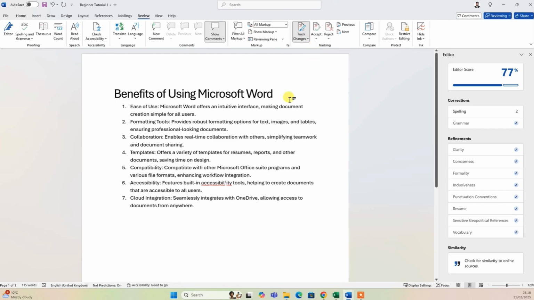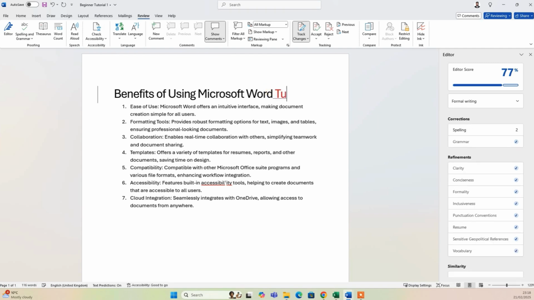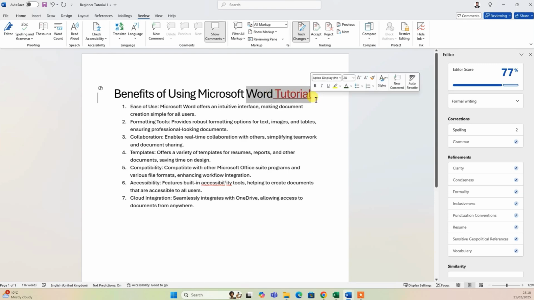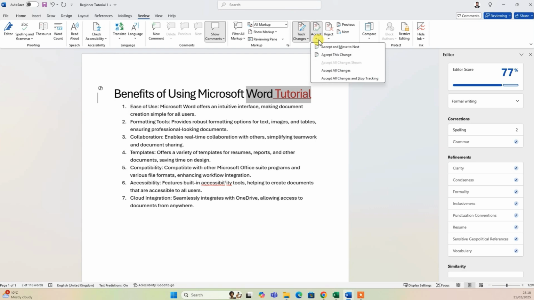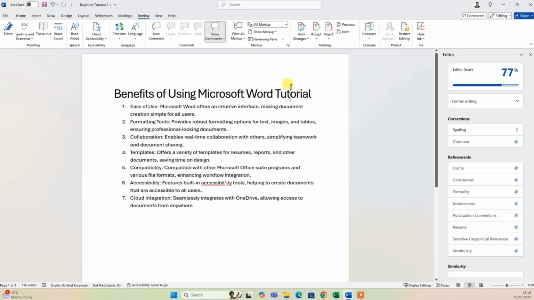For example, if I click this one and then I type tutorial, now you can see its color is different because it's showing me I made change here. Again, I will select this one. If I want to accept this change, I will say accept all changes and stop tracking. So it will stop tracking.